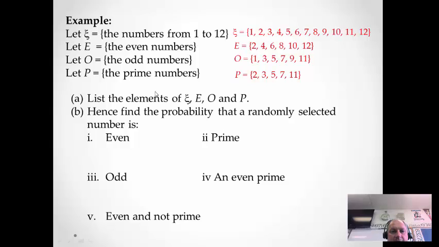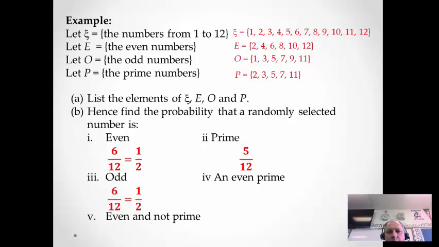Part B here says find the probability of these events. What's the probability it's even? How many evens are there? There's 6 out of 12, which simplifies to 1/2. Probability being prime, there's 5 numbers out of a total of 12. That can't be simplified. Probability being odd, there's 6 odds out of 12, simplifies to 1/2.